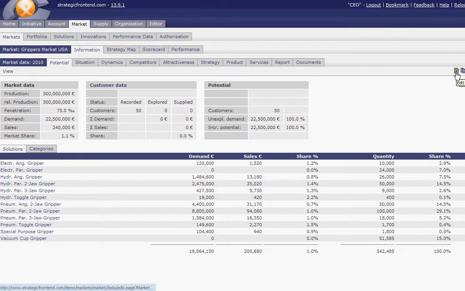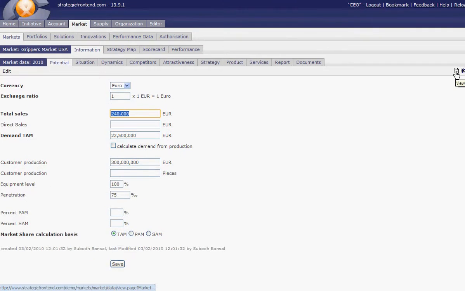Now, if you edit market potential, you click on 1 year, as you have seen, then you will get all the market data. You hit edit, so like here, and here you can edit the potential. So it asks you for currency. You can also change to US dollar. You also, I think, can put the right exchange rate to the dollar.